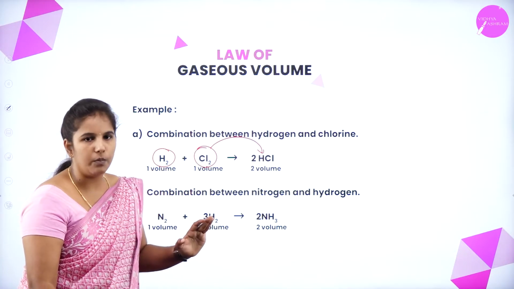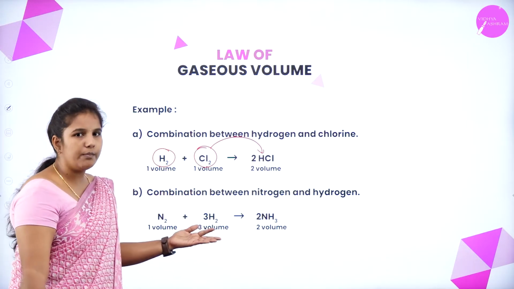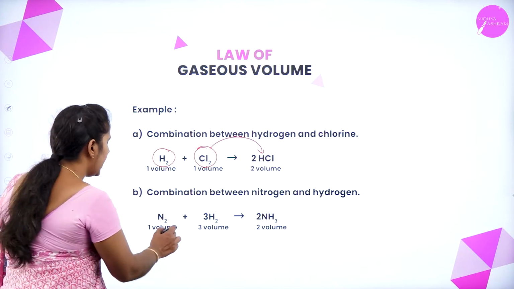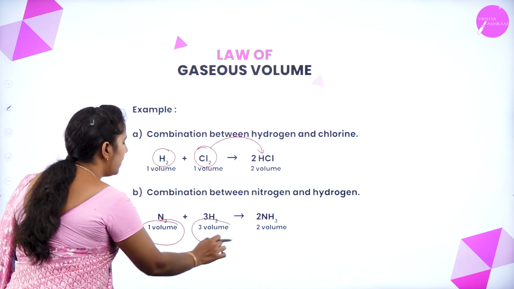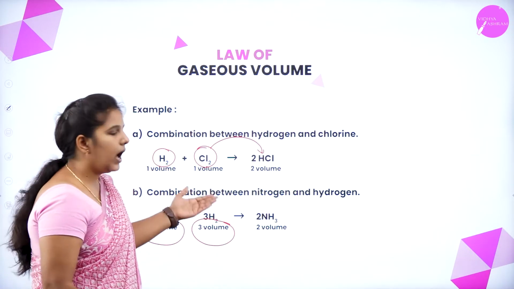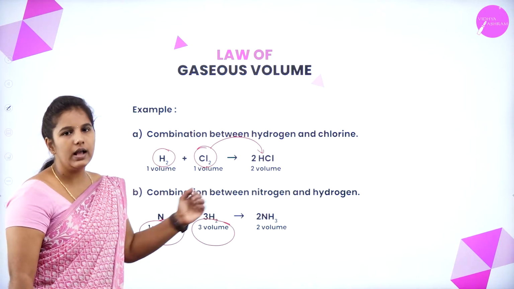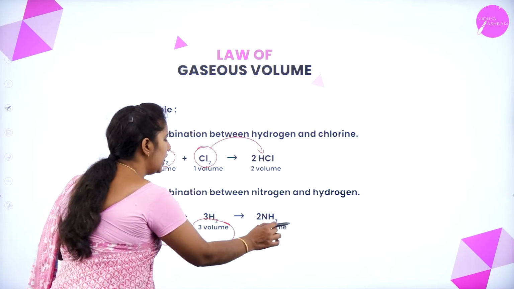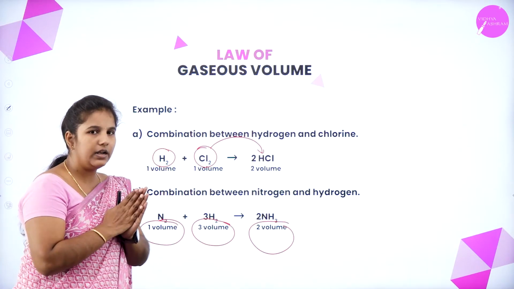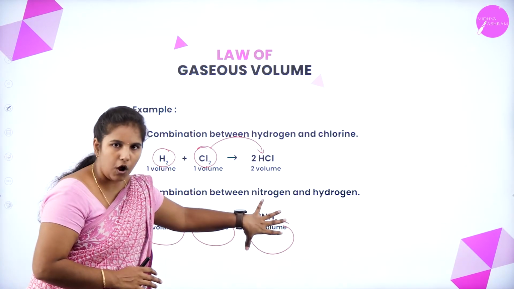You can take another example, of nitrogen and hydrogen. 1 volume of nitrogen combines with 3 volumes of hydrogen and forms ammonia, which is also a gas, present in 2 volumes. So when the gases combine, they produce a product.